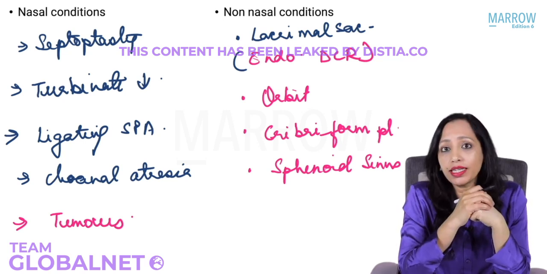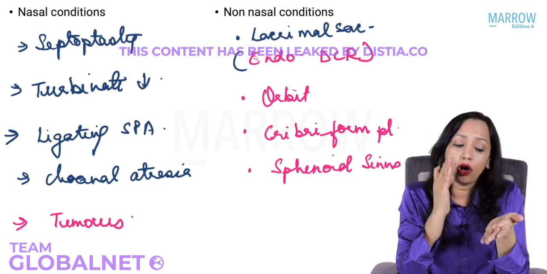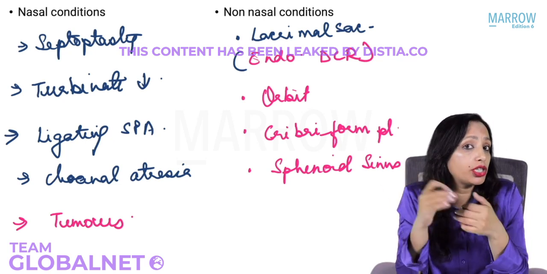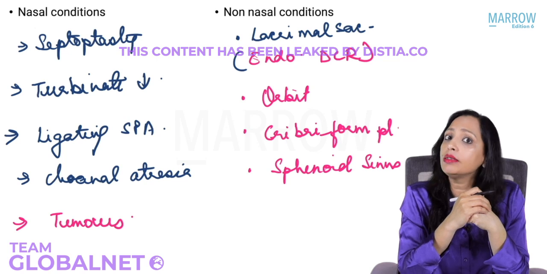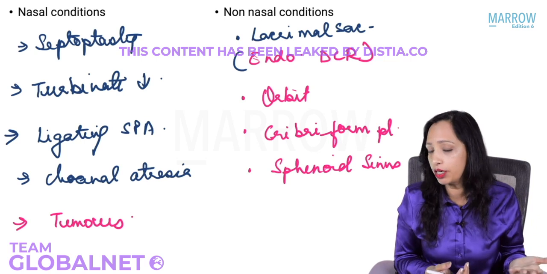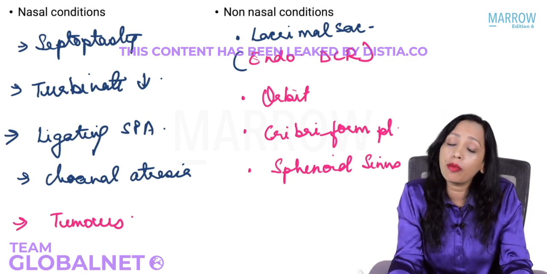What is the first step for FES? Uncinectomy. Following FES, the nasal pack has to be impregnated with which drug to reduce synechia formation? Mitomycin C. So now we are clear with what we are doing in FES, what can be the complications, what all we have to be careful about while doing a FES.